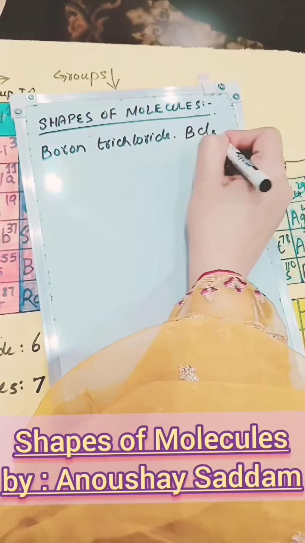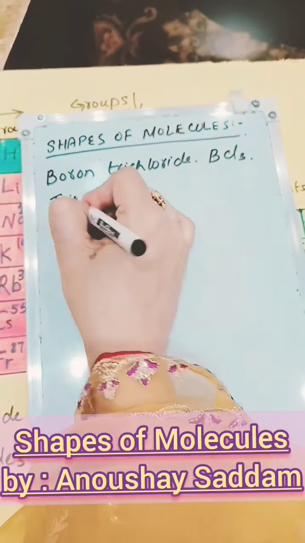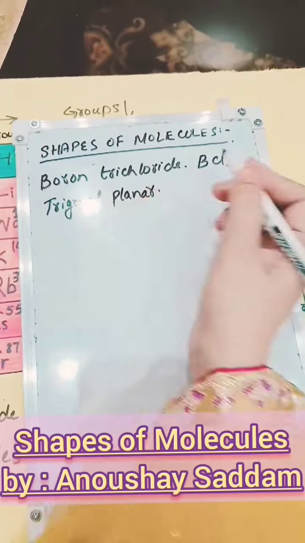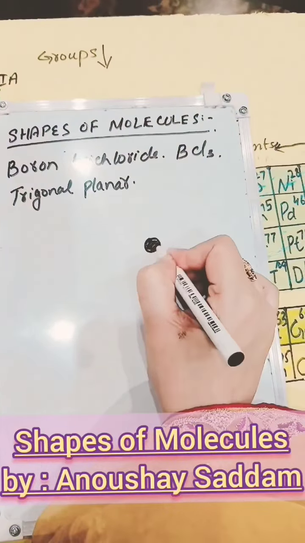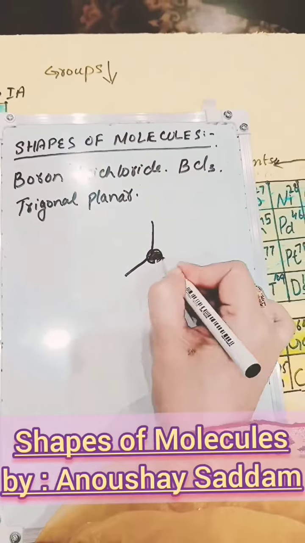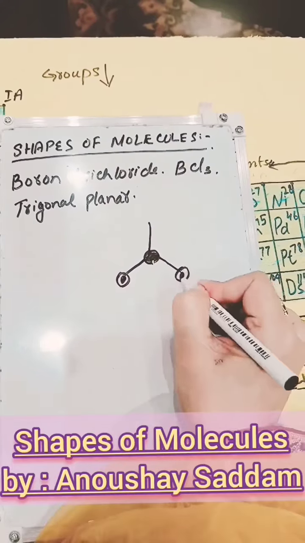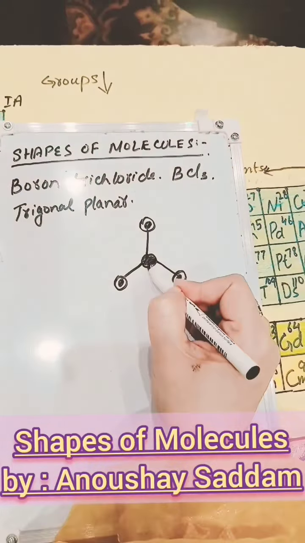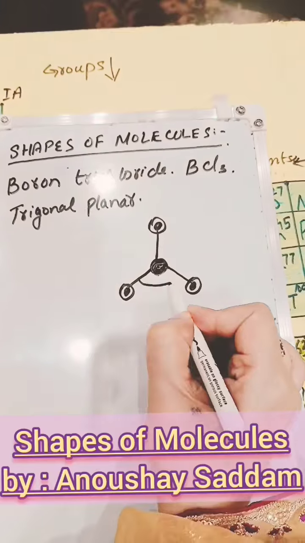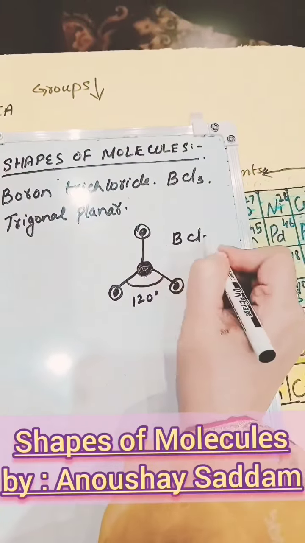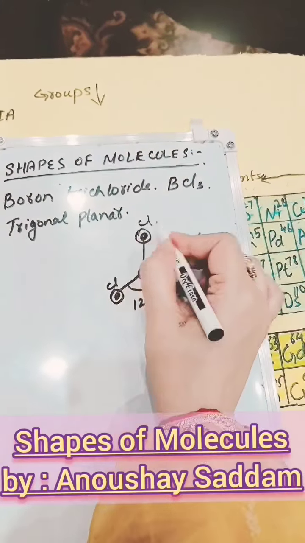Then here is boron trichloride, with a trigonal planar geometry. This flat triangular shape occurs because the central boron atom is bonded to three chlorine atoms with no lone pairs, causing the three bonding pairs to repel each other and arrange themselves as far apart as possible, resulting in a bond angle of 120 degrees. Boron is always the central atom.